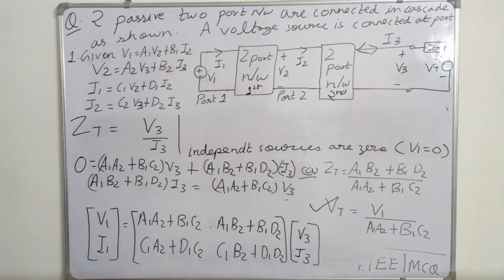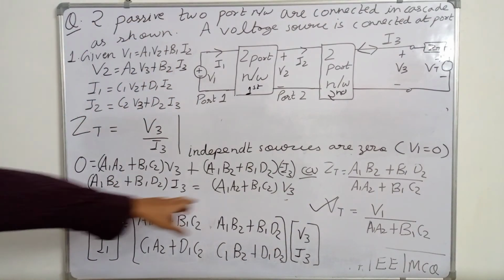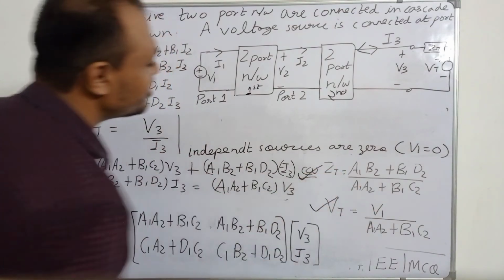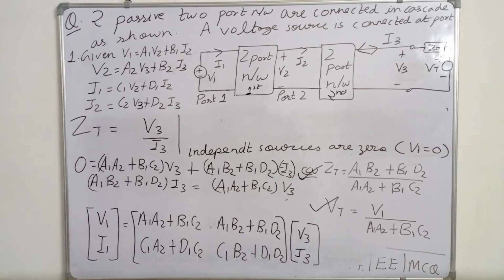So if you take the ratio of V3 upon I3, then you will get A1 B2 plus B1 D2 upon A1 A2 plus B1 C2. So this will be equal to Zt, which is the Thevenin impedance.